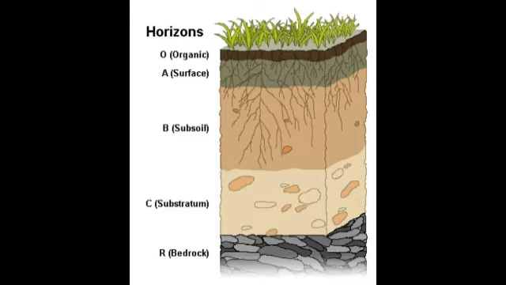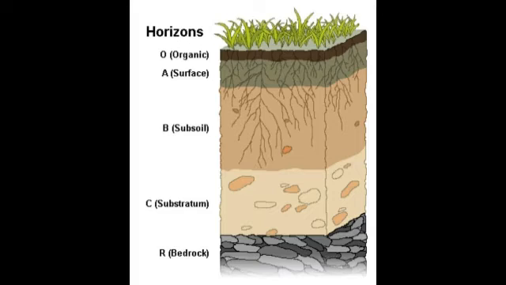Next is horizon B, which is called the subsoil. Horizon B lies below horizon A, and in this layer the sand, silt and clay are found. This layer has more mineral content than horizon A, but it has very limited organic matter, and horizon A and B together form the true soil.